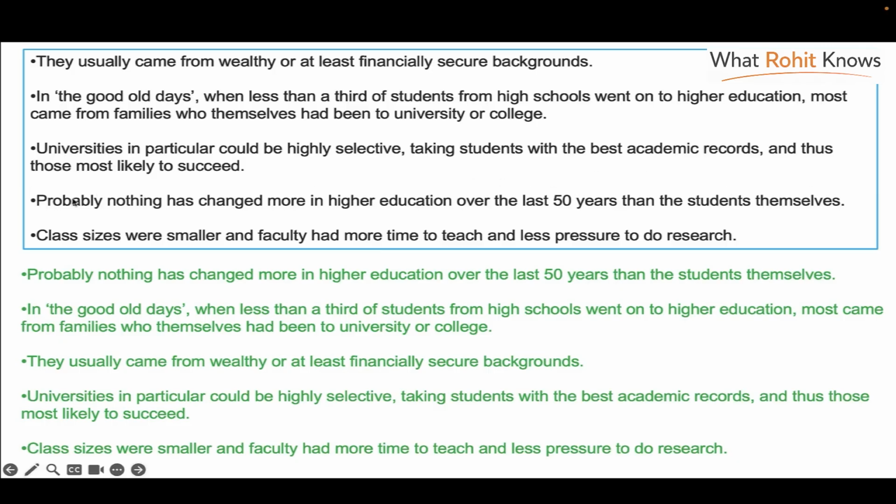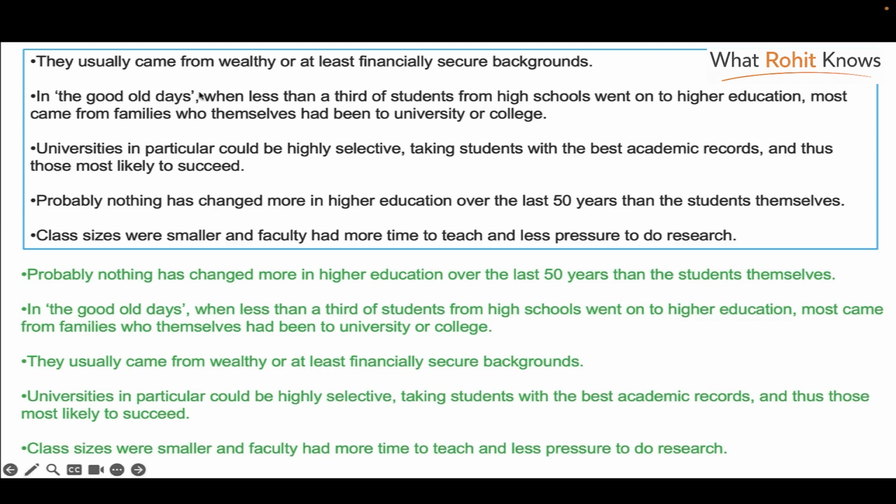This seems like the best one because first, it's almost independent, and then it also introduces the theme of the topic. When we went through the paragraphs, this is about higher education, the changes, and the students that are coming into higher education. So this paragraph neatly sums that up. So nothing has changed over the last 50 years. So which paragraph will come after this? That you have to find next.